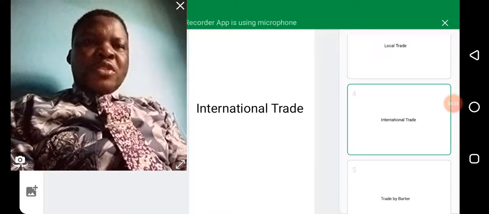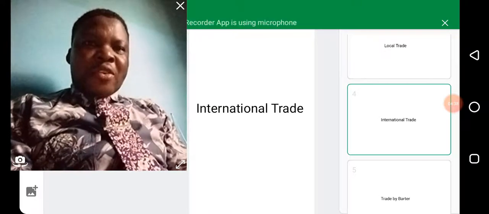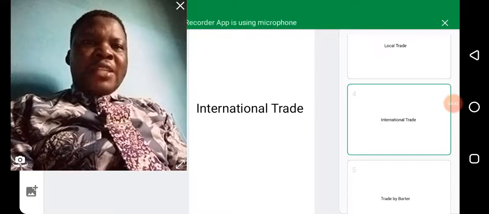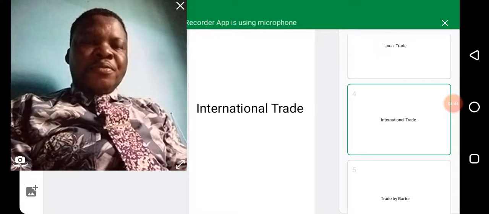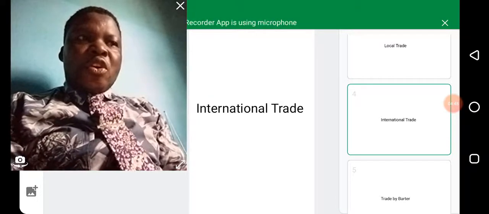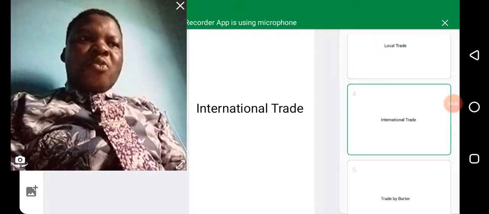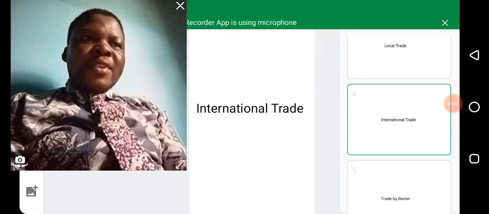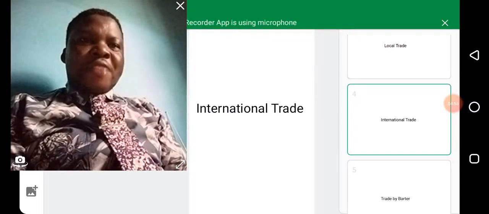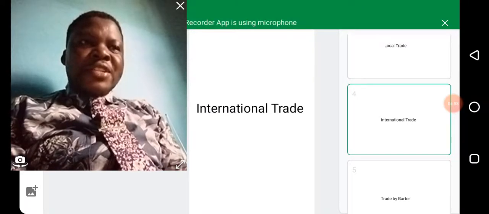Goods that come into the country from another country is called import, while the one that goes out from one country, for example, from Nigeria to another country, is called export. And when there is this exchange of goods and services between two countries, we refer to it as international trade.